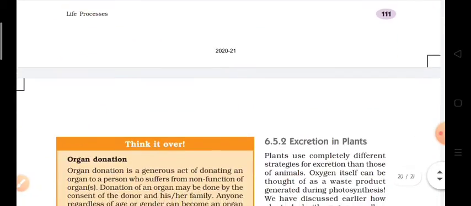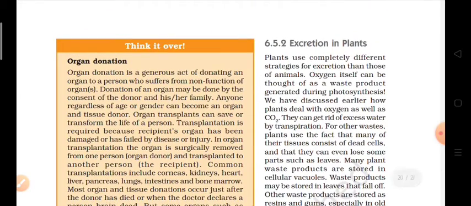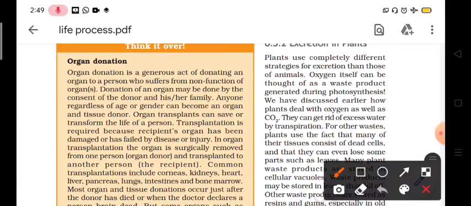Then related to this topic, there is another topic which is given in our syllabus, think it over. This is Think It Over in the form of organ donation. So organ donation is a generous act of donating an organ of a person who suffers from non-function of an organ. Any person who has a non-functional organ needs a donation of an organ from a healthy person